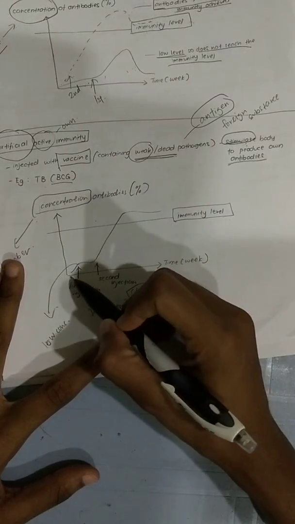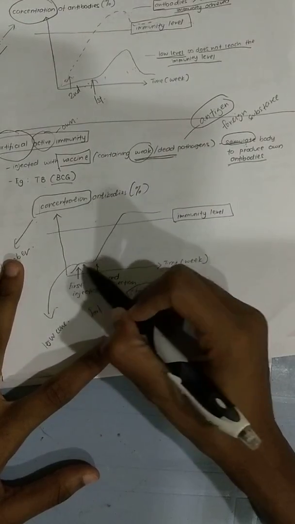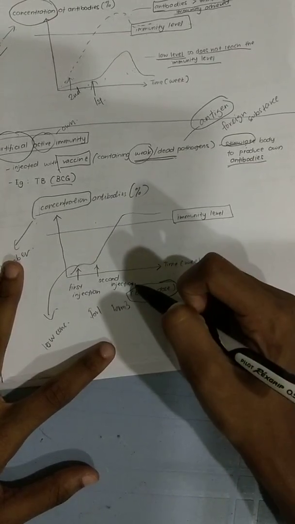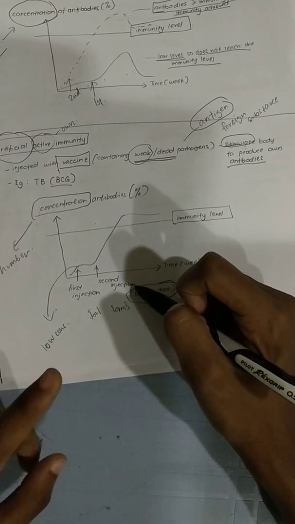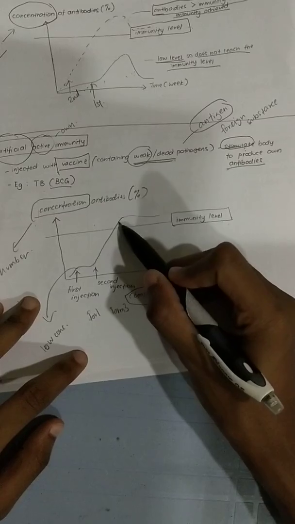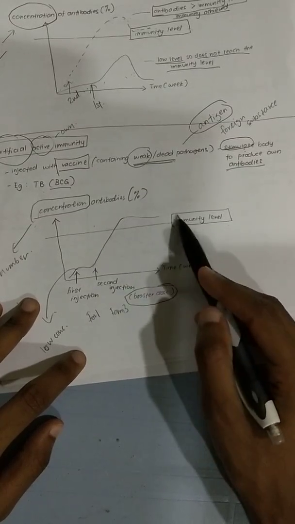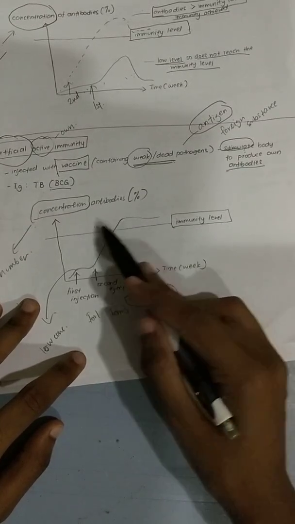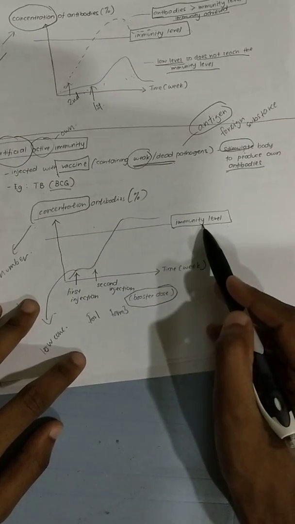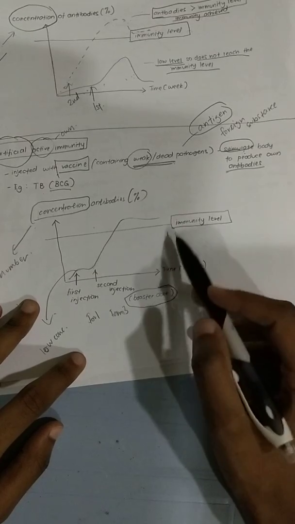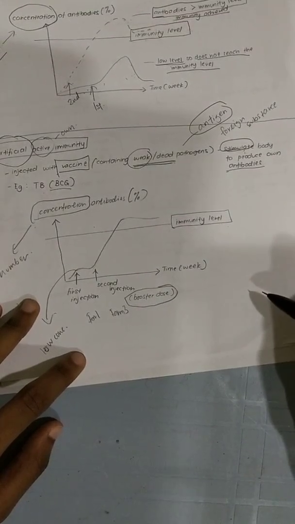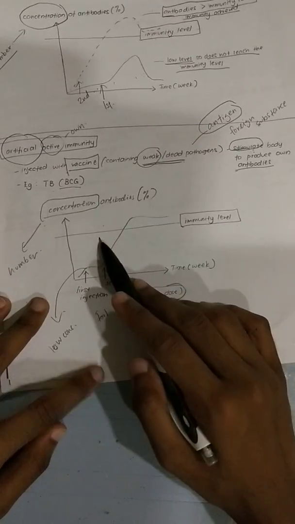So the first time I put, not enough antibody is produced, but the second time I put the injection, what happened? My body already remembers, and they produce so many antibodies that it has exceeded. Can you see the concentration now is more than the immunity level? So exceeded the immunity. I get a lifelong immunity. I repeat again, yeah.